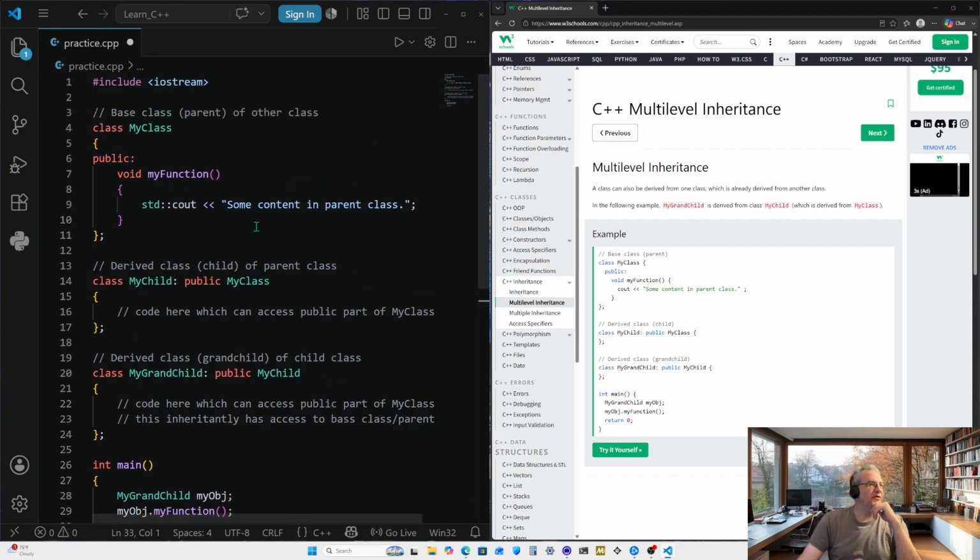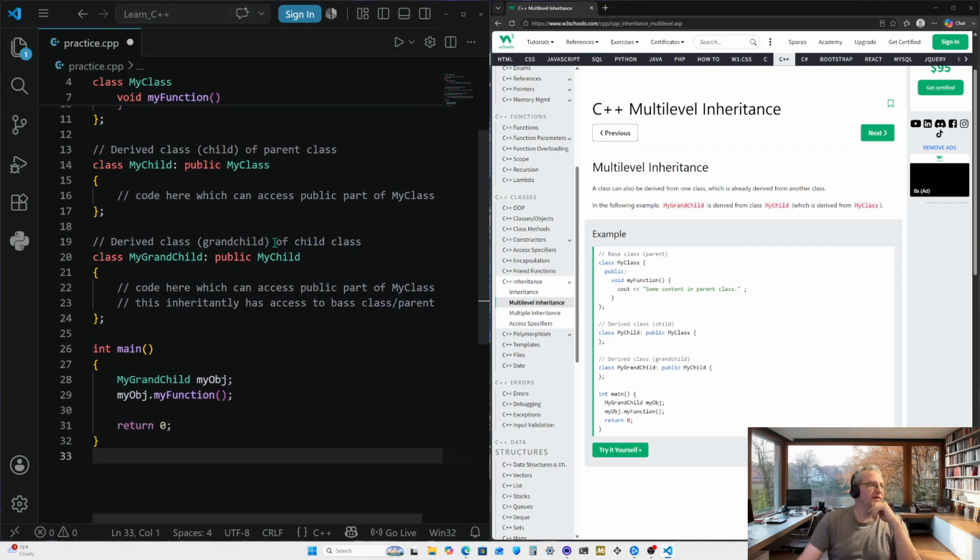So, one thing we read about classes is that by default, a class is set to private. So, I want to know how my grandchild has access to my child if by default my child is private.